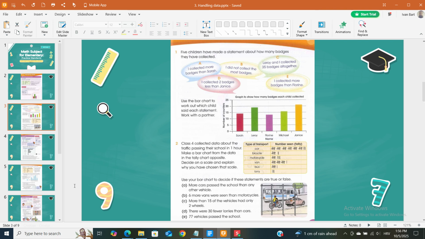A. More cars passed the school than any other vehicle. B. 6 more vans were seen than motorcycles. C. More than 15 of the vehicles had only 2 wheels. D. There were 30 fewer lorries than cars. E. 77 vehicles passed the school.